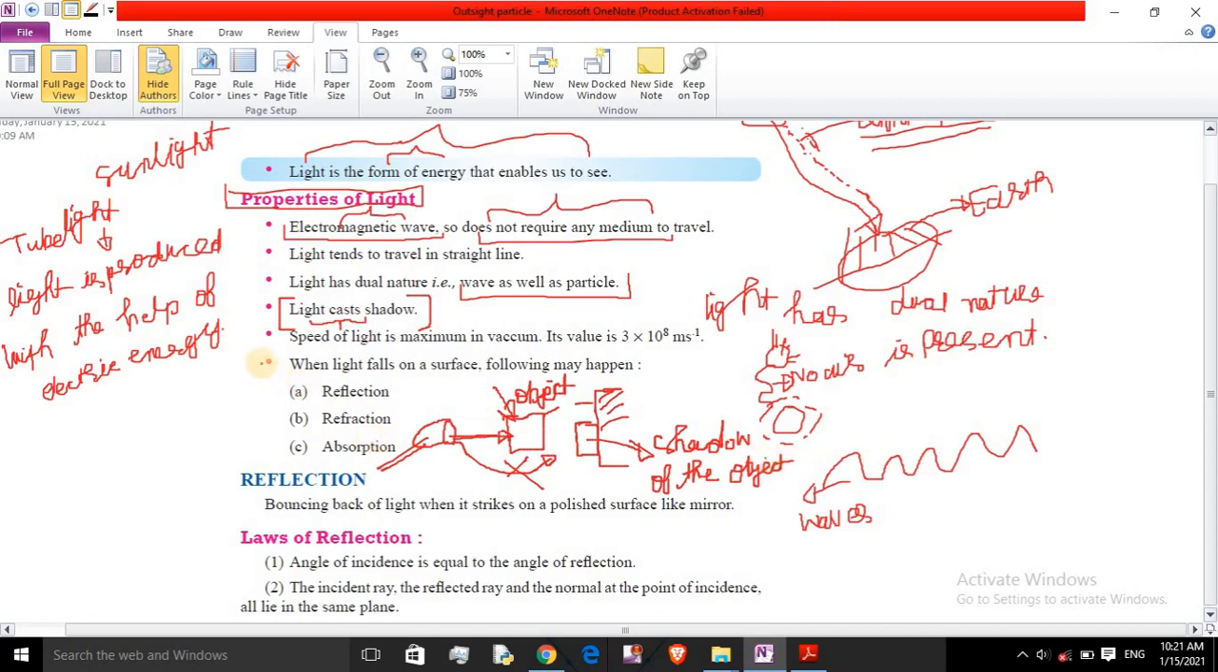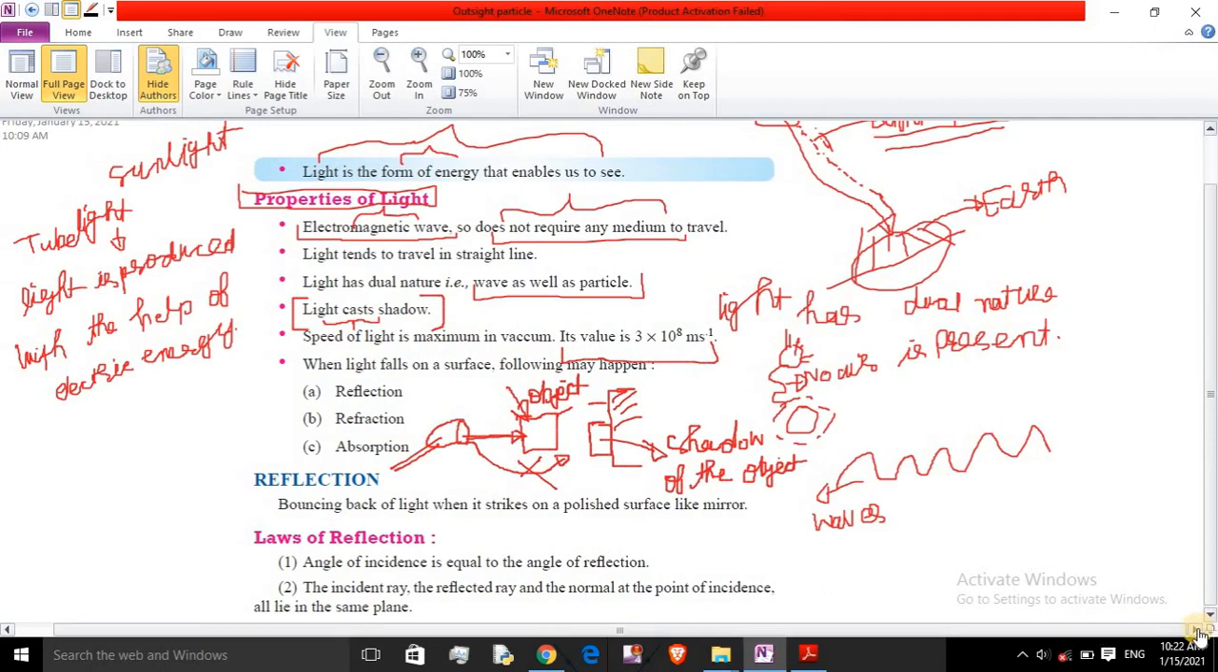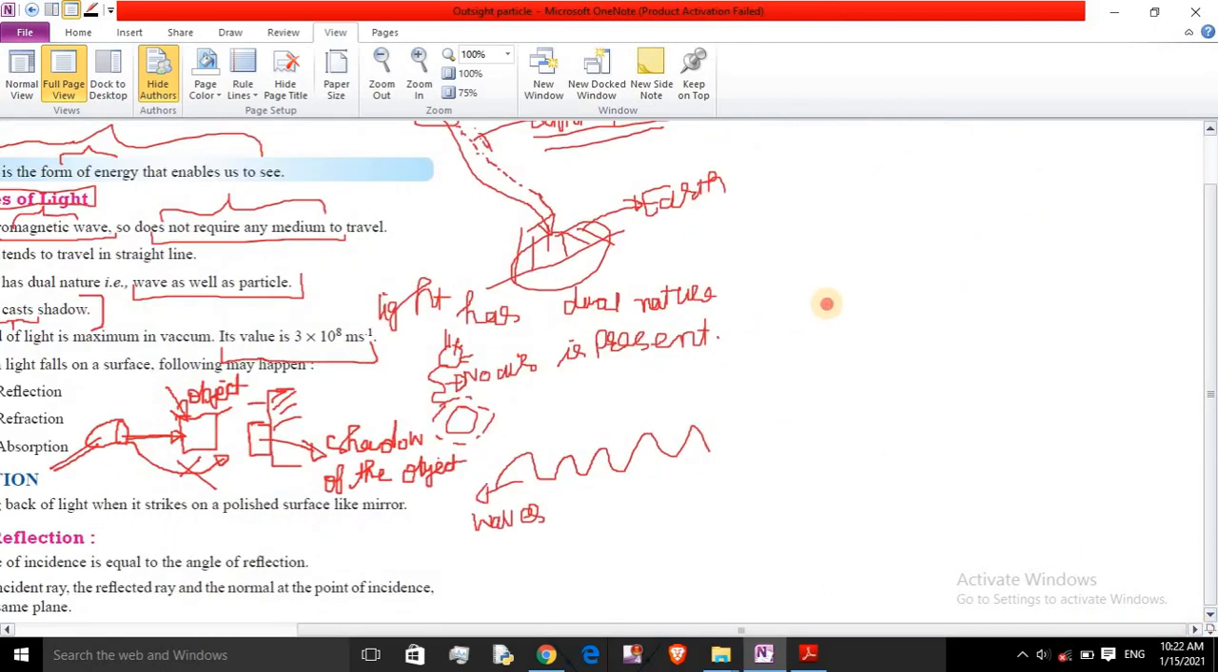Now look at the next property: the speed of light is maximum in vacuum. Its value is 3 × 10^8 meters per second. What does it mean? Suppose this is the sun and light is coming to the earth. Its speed will be maximum in vacuum. Vacuum means no air is present.